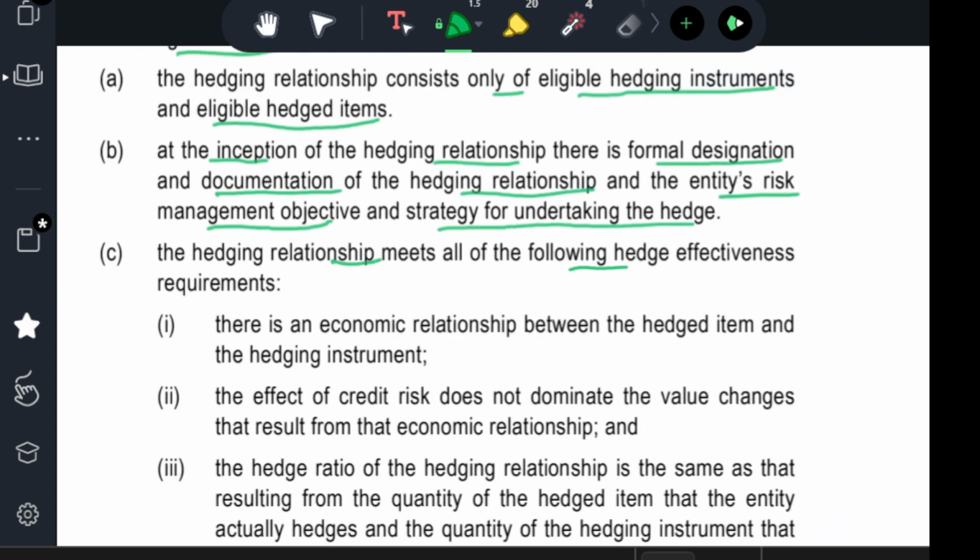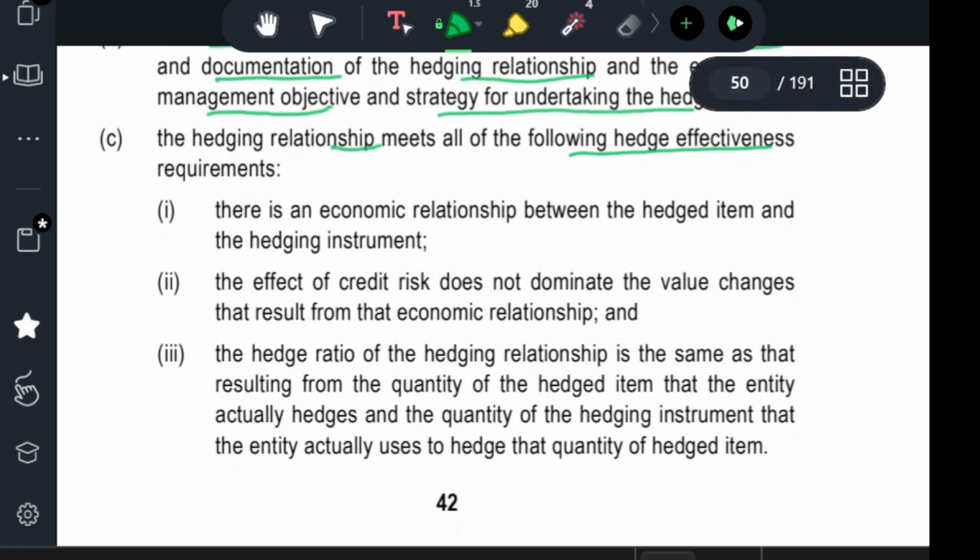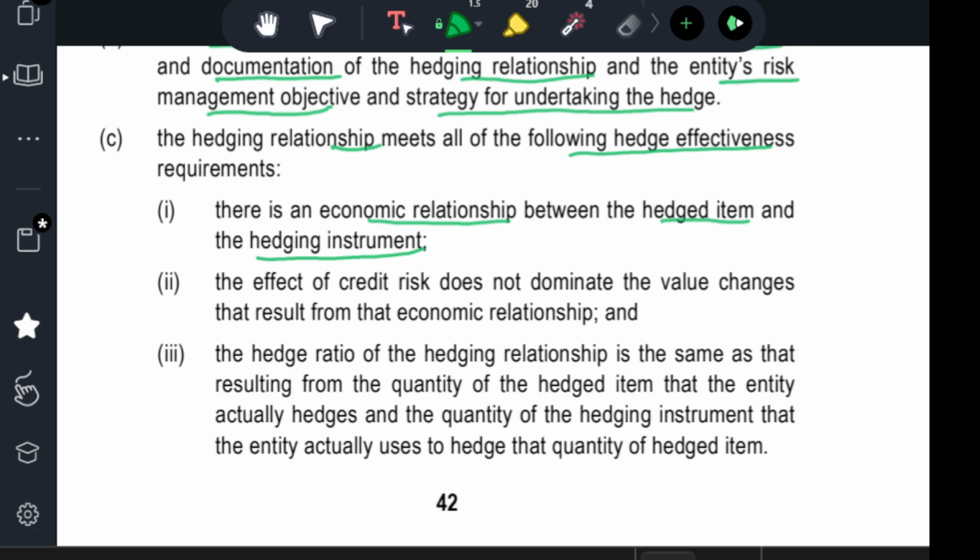The hedging relationship must meet all the following hedge effectiveness requirements. That is, there is an economic relationship between the hedged item and the hedging instrument. The effect of credit risk does not dominate the value changes that result from the economic relationship.